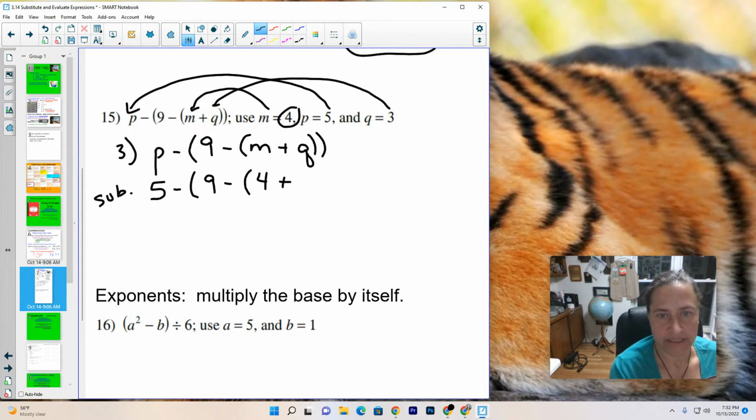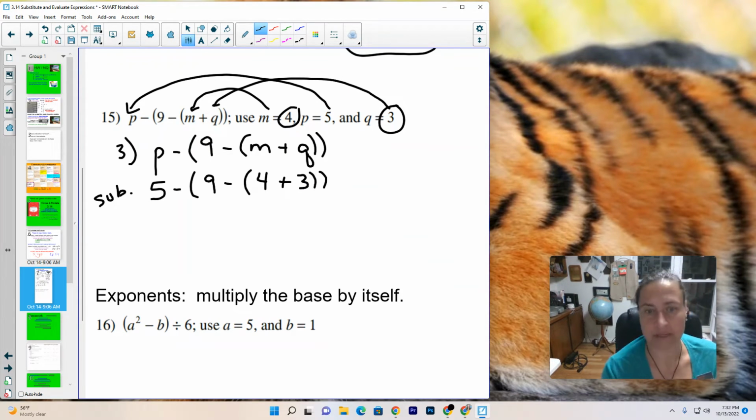Plus, instead of the Q, I'm going to use this 3. End parentheses, end parentheses. Okay, now I've done my substitution. Now I'm going to do GEMDAS. GEMD, left to right if necessary. AS, left to right if necessary.